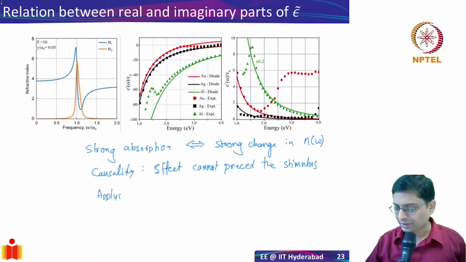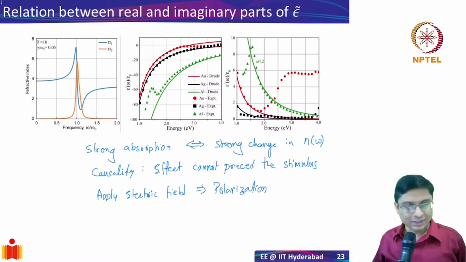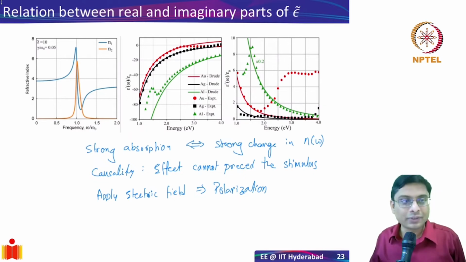That is the stimulus. If I apply an electric field, the effect is polarization. Can the polarization happen before the electric field is applied? That cannot happen. That violates the fundamental laws of time. Time always propagates forward. It doesn't propagate backward.